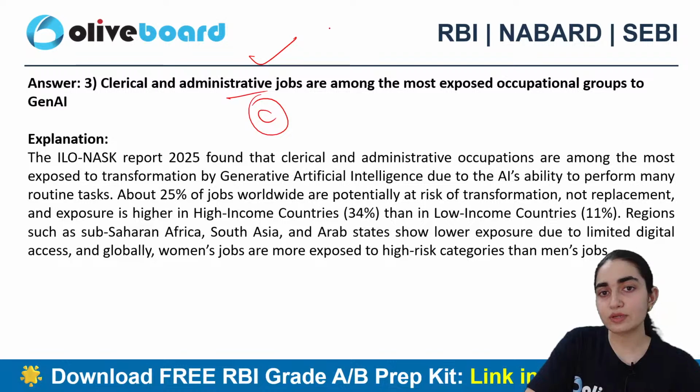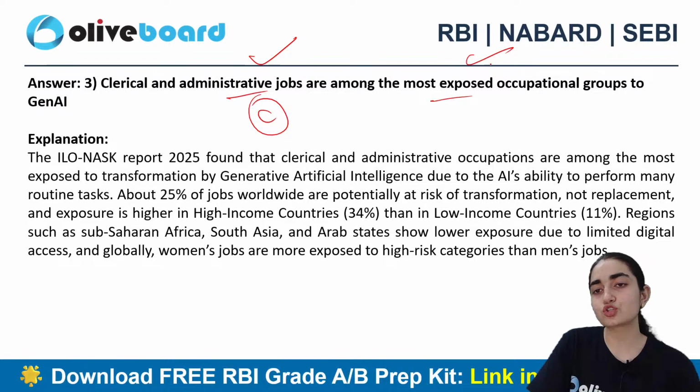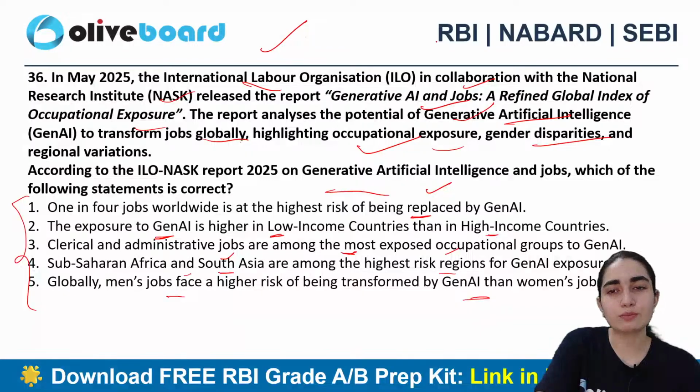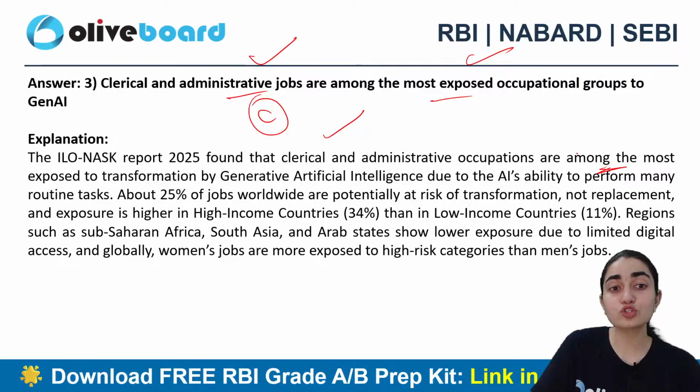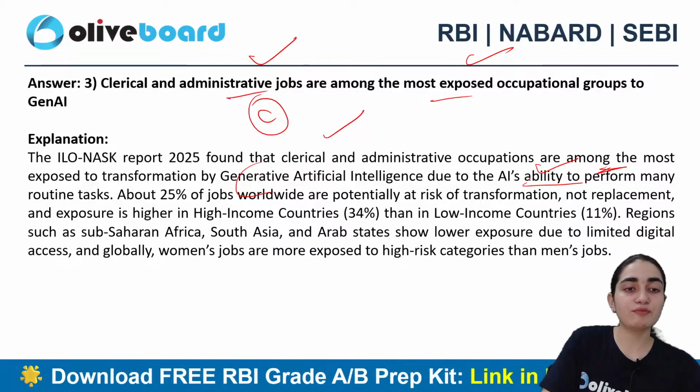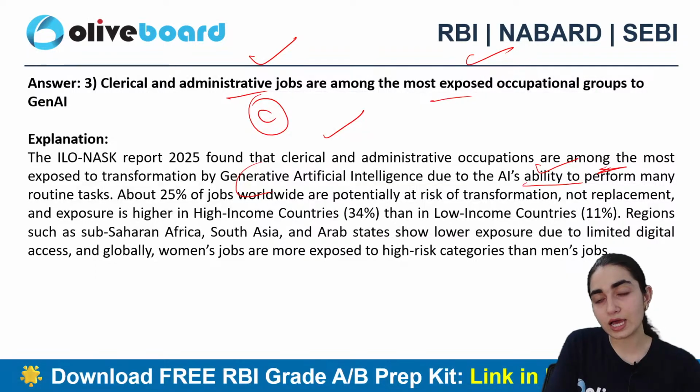Clerical and administrative jobs are among the most exposed occupational groups. And if you remember, we've covered this particular report separately in PIB, right? So this report found that clerical and administrative occupations are among the most exposed to transformation by generative AI due to AI's ability to perform many of the routine tasks at one time.